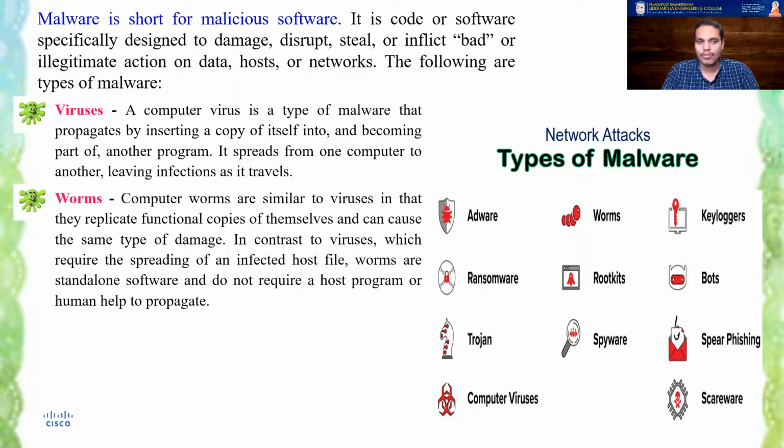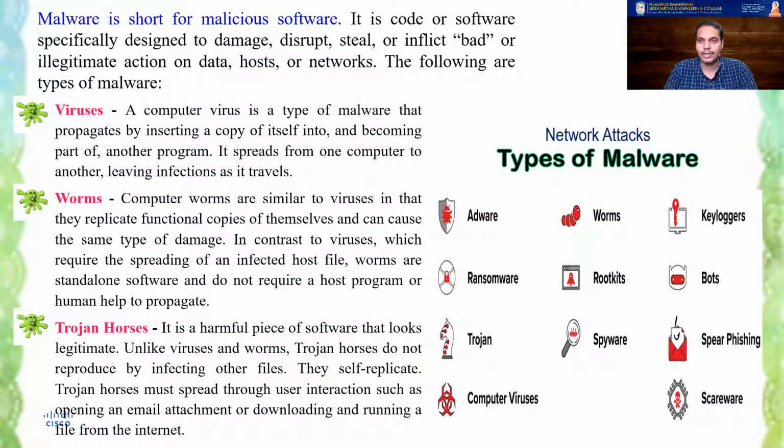So please remember that worms do not require a host program or a human for propagation. Whereas the third variant is something called a Trojan horse. You must have come across the old story of Troy, where a Trojan horse is given as a gift, where they feel it is a gift, but it is filled with soldiers. Similarly, a Trojan horse looks like a legitimate program which you download so that it can help your system. But in fact, it has some other malicious purpose. It has malicious intent. Such things are called Trojan horses.